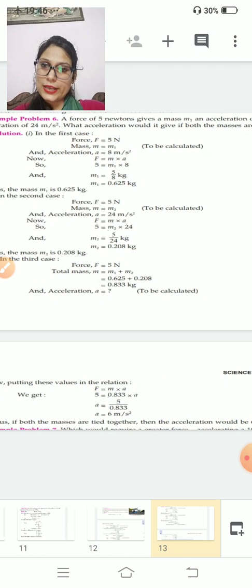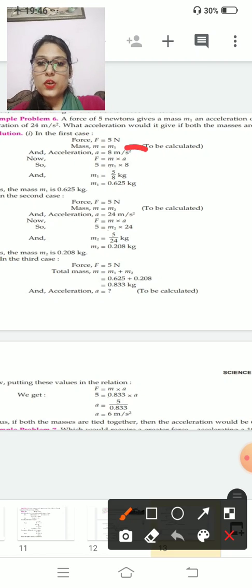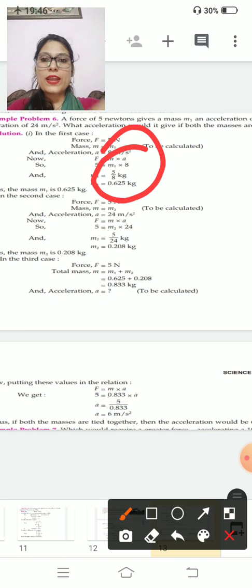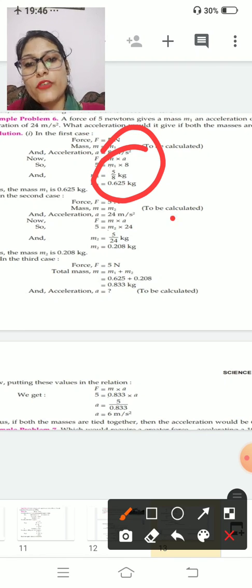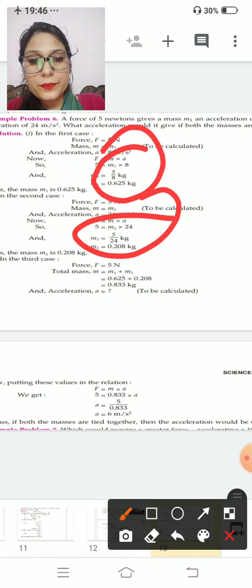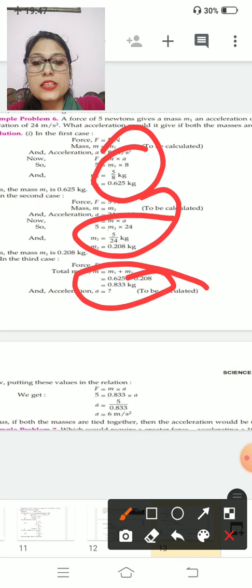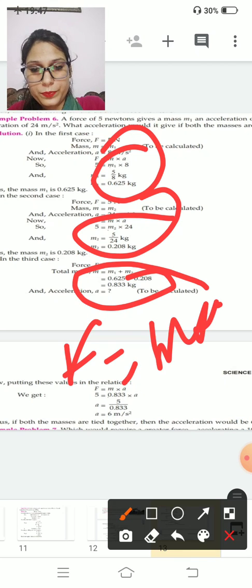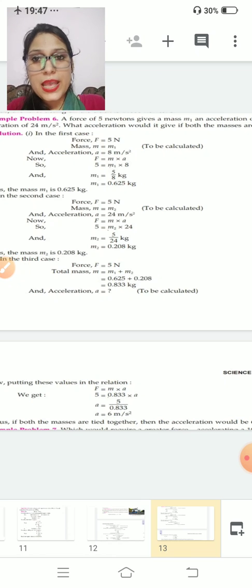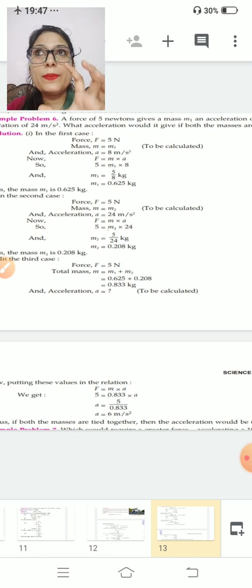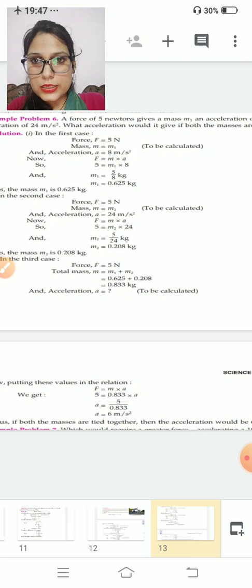Acceleration is given to you, it is 8. F is given to you, 5. Just put the value. What you will get? Your mass 1 will be 0.625. Similarly, you have to find the mass of the second body. F is given to you and acceleration is given to you. Just put the value and get the value of m2. After that, just add them. You will get the total mass and just put F is equal to m into a. Then you will get the answer. Clear? Because force is the same, and if they are tied together, that means your mass is m1 plus m2. Clear this thing?